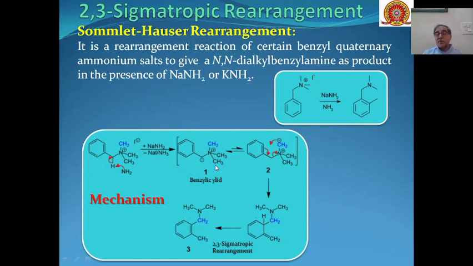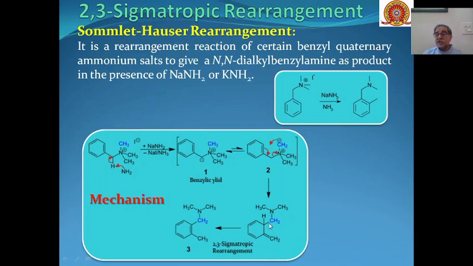This carbanion will rearrange into this carbanion, where one of the hydrogens from this methyl will be shifted to this place, and this will become a methylene carbanion. And this methylene carbanion will attack as a nucleophile on this ring, and this will move to this place, this bond will break, and we will get this type of system.